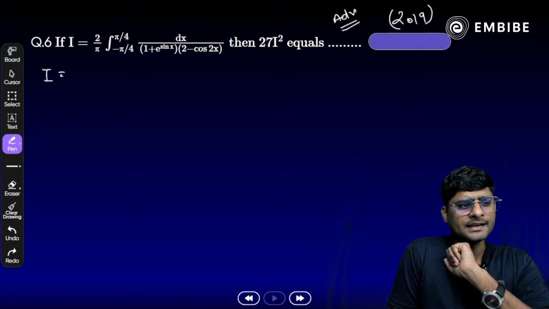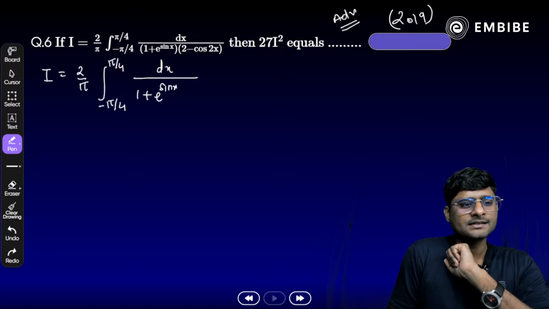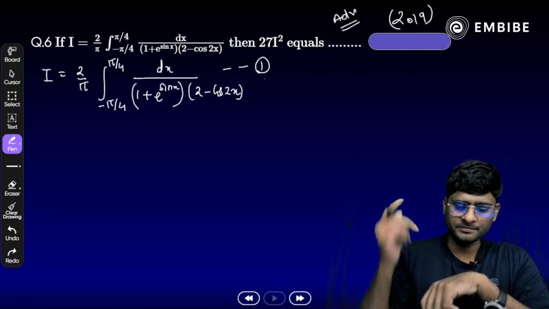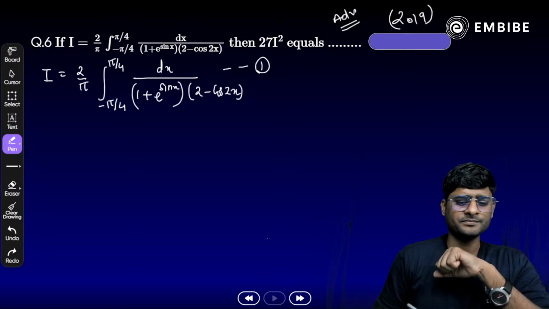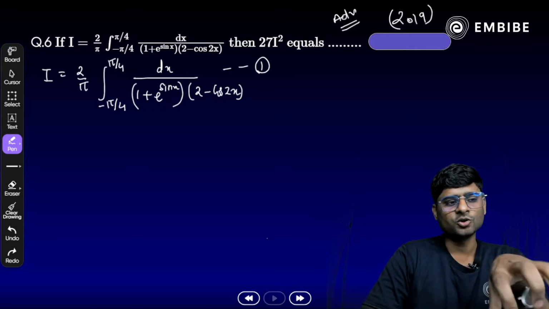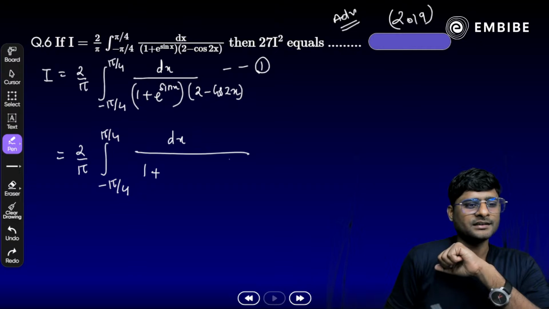So once we write it down, I is equal to 2 by pi times the integral from minus pi by 4 to plus pi by 4 of dx divided by (1 plus e raised to power sin x)(2 minus cos 2x). That is equation number 1 here. Now try to apply the property. Which property and how should we apply it? Very easy and simple. I is equal to 2 by pi, write it as it is, the integral from minus pi by 4 to plus pi by 4 of dx divided by 1 plus e raised to power sin x.